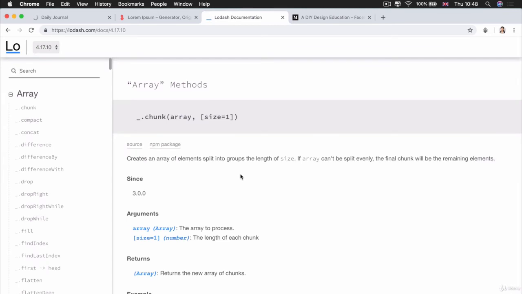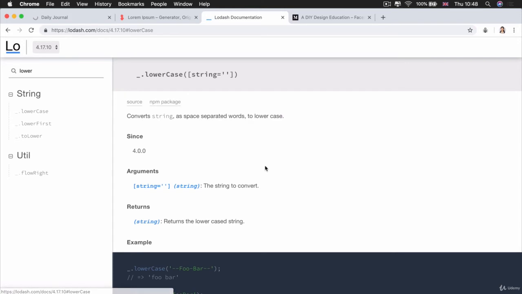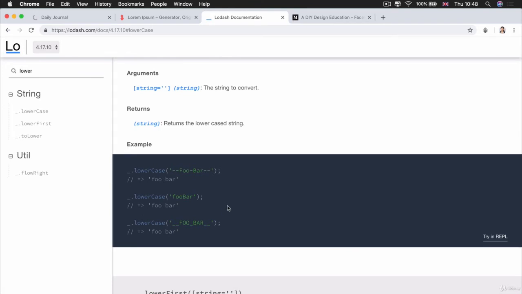Once you've installed it and required it, I want you to head over to the documentation. If you search for lowercase, you can see that they have a method that allows you to turn all strings into lowercase. And if you look at the example, it actually goes much further than that. It will, in fact, ignore all of the hyphens or underscores, and it will simply give you a pure string to work with.